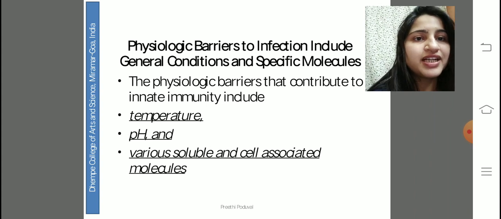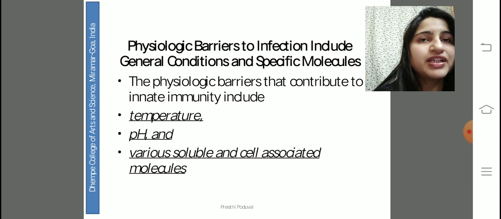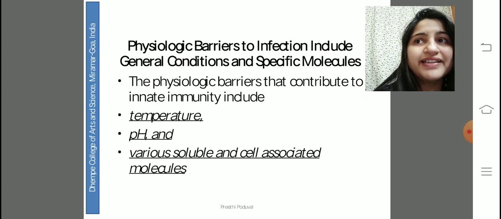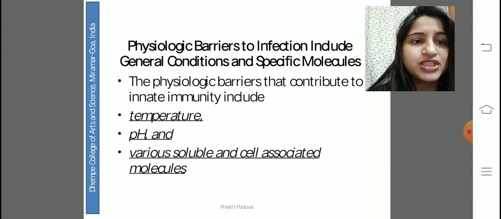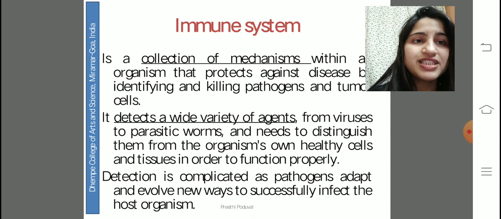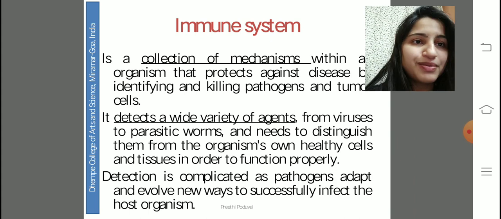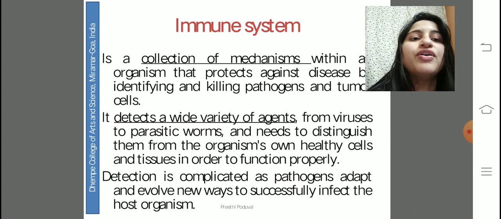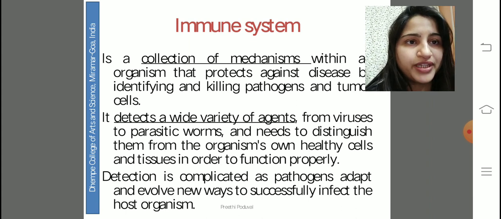So there are different kinds of substances or entities that play a very important role in immunology, such as temperature, pH, various molecules. Now again, what is immune system? So immune system is a system which deals with immunity, and the meaning of the word immunity is immunis, or to exempt, or removal of any kind of pathogen, or protecting one's own body against them.